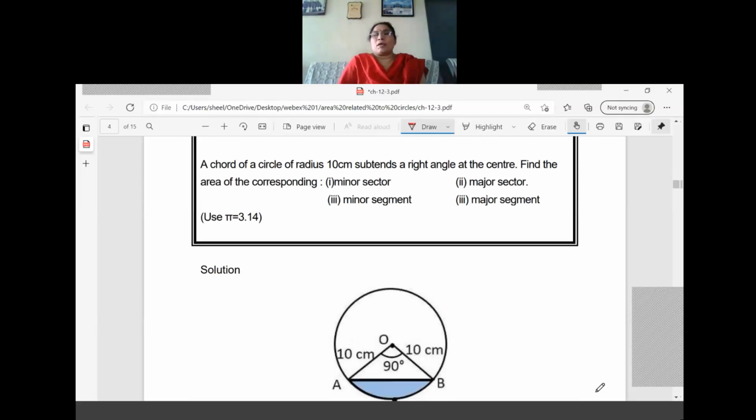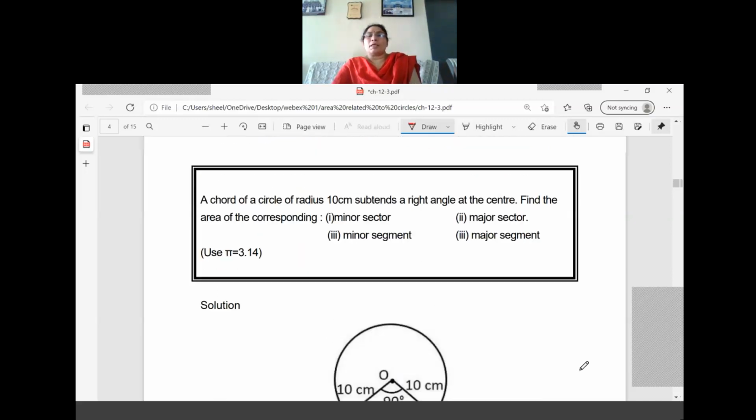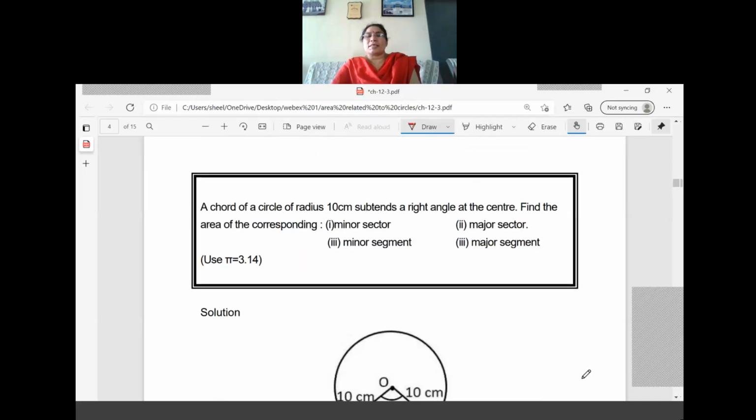A chord of a circle of radius 10 centimeter subtends a right angle at the center. Find the area of the corresponding minor sector, major sector, minor segment, major segment. Use pi as 3.14. So what is given here? A chord of the circle of radius 10 centimeter, so the radius is given. Now what is the angle made at the center? Right angle, meaning theta is equal to 90 degree. Find the area of the corresponding minor sector, major sector, minor segment, major segment.